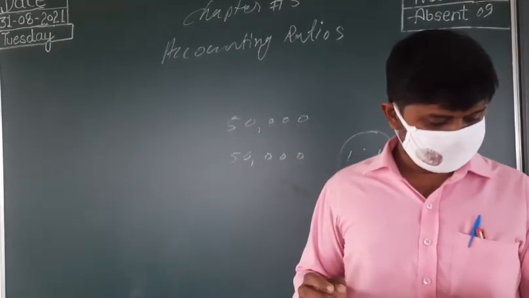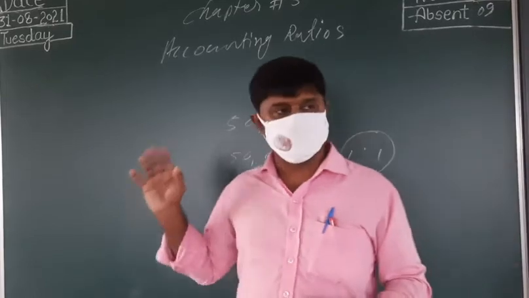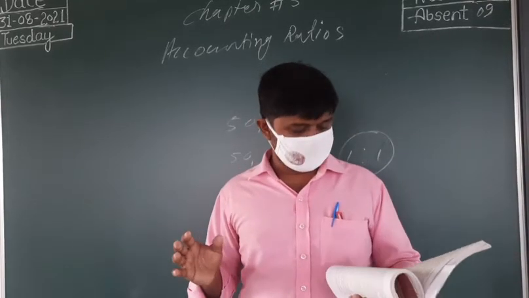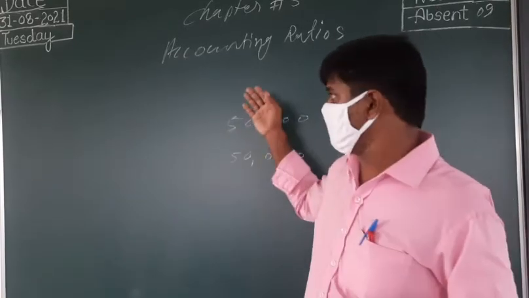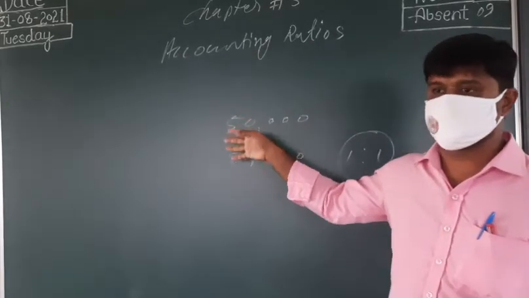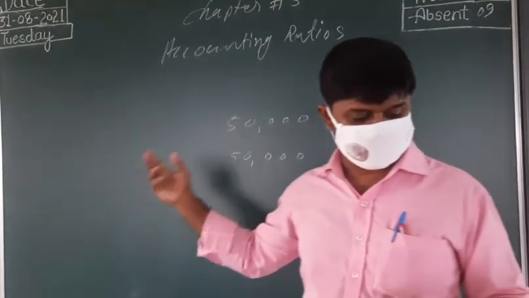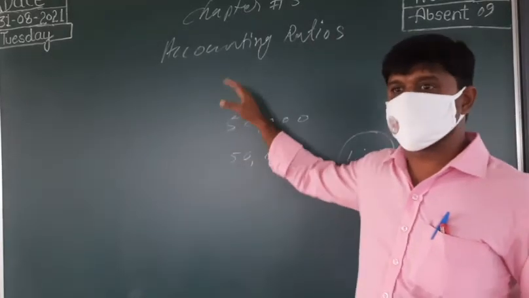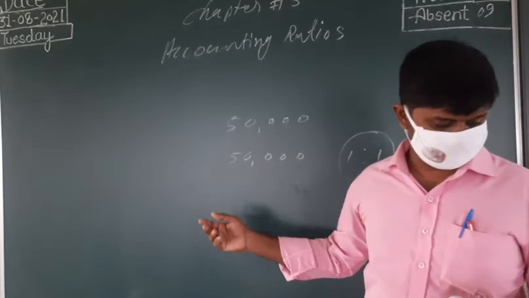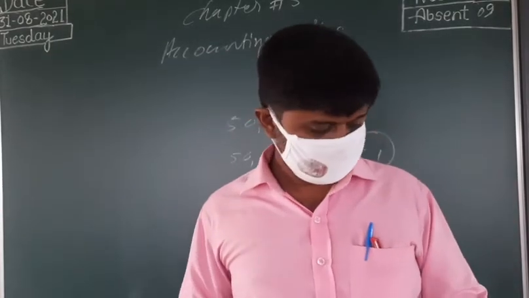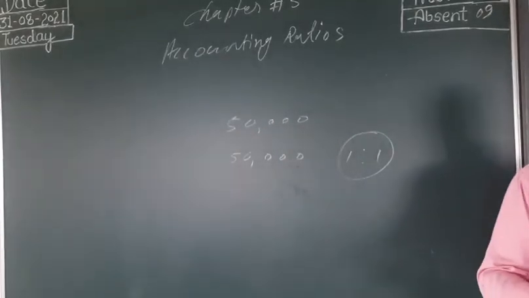Next is various comparisons. That means by using ratio analysis we can make different analyses. In profit and loss items, some items we can analyze, like gross profit ratio, liquidity ratio, solvency ratio, many things we can find out as ratios, or we can compare. All that detail you will understand while solving the numericals.